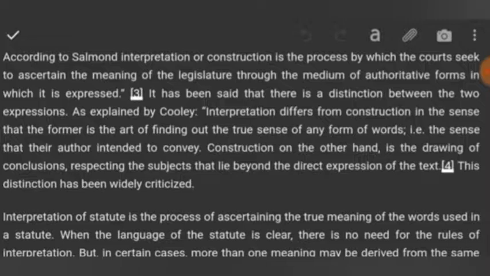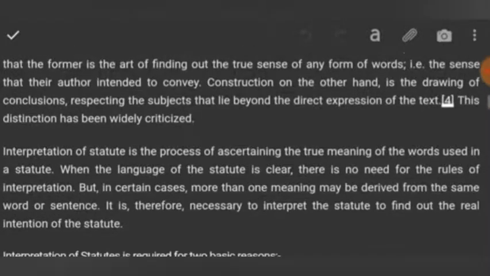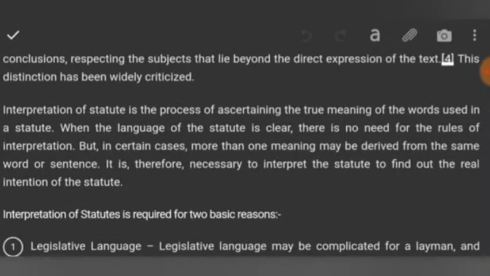Interpretation of statutes is the process of ascertaining the true meaning of the words used in a statute when the language of the statute is clear. So why does the question of interpretation come? Because when the language of the statute is clear, there is no need for the rules of interpretation. Why are the rules of interpretation so important? It is important when the language of the statute is ambiguous. At that time, the court or judges have to employ certain rules